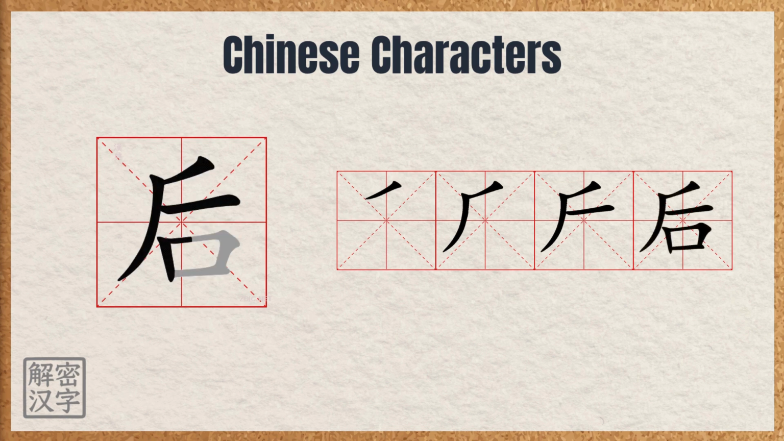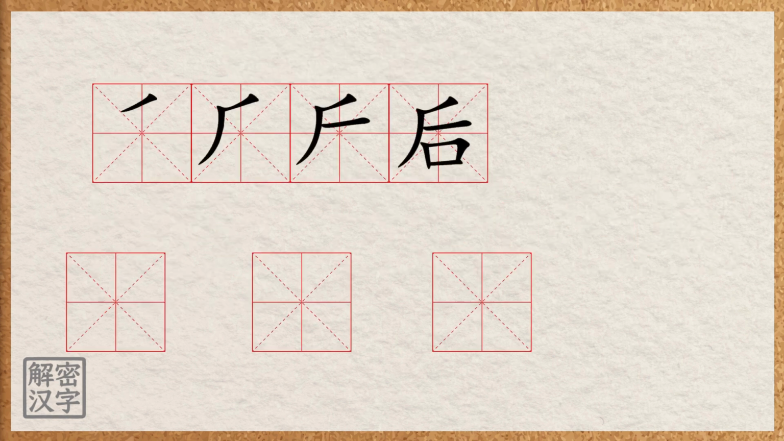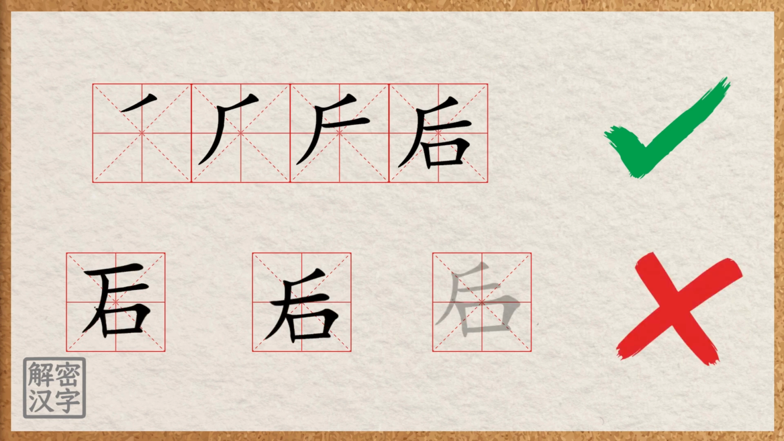Finally, below it, write the small component coal. Be careful, the inner part shouldn't go beyond the outer frame. If you draw it like this, it won't look balanced. Great job! You've written it correctly.